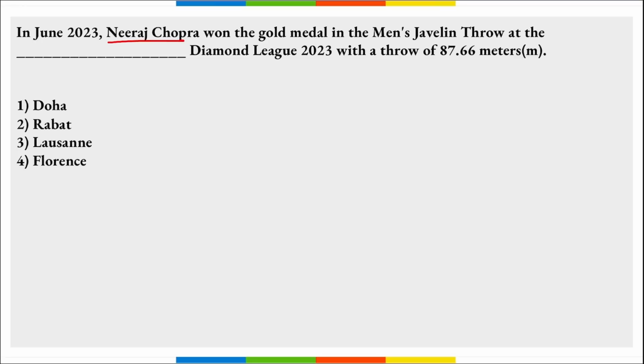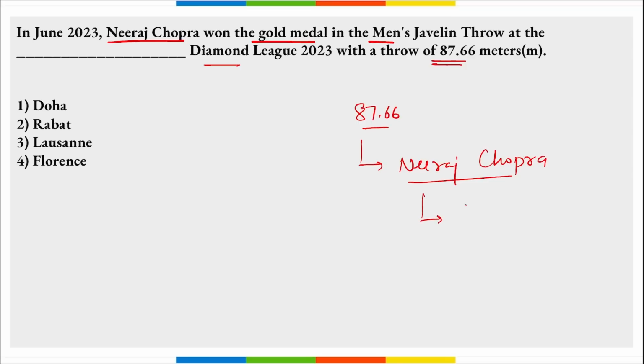In June, Neeraj Chopra won the gold medal in the men's javelin throw at the Diamond League with a throw of 87.66 meters. We are talking about Neeraj Chopra. He is related to the javelin throw event, and he is from Haryana. Now the question asked here is, he recently threw an 87.66 meter javelin in which event?